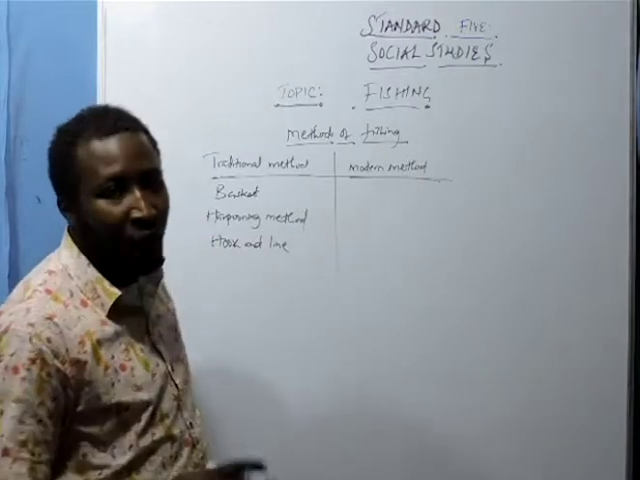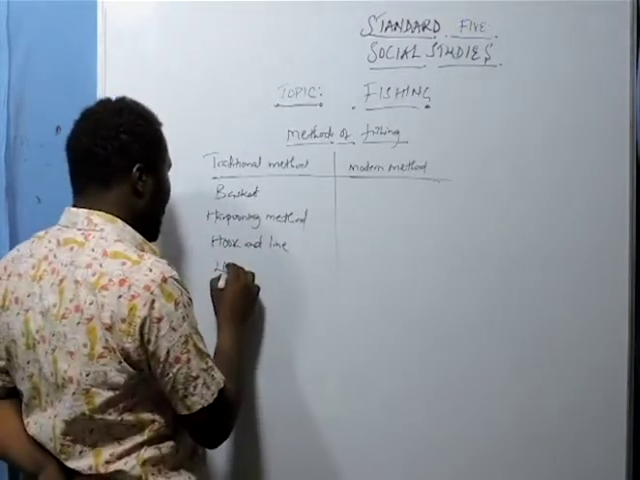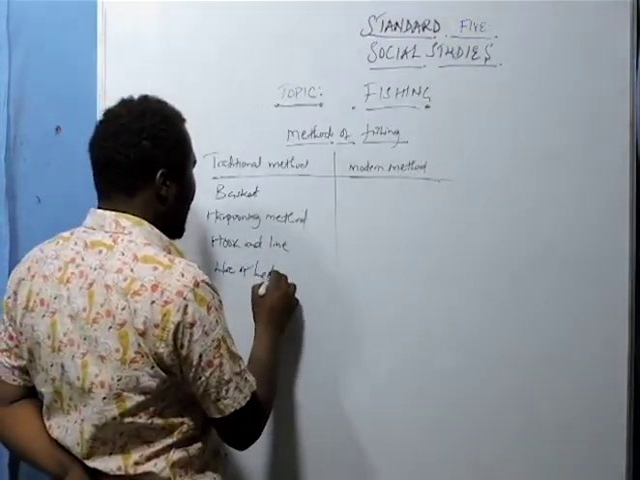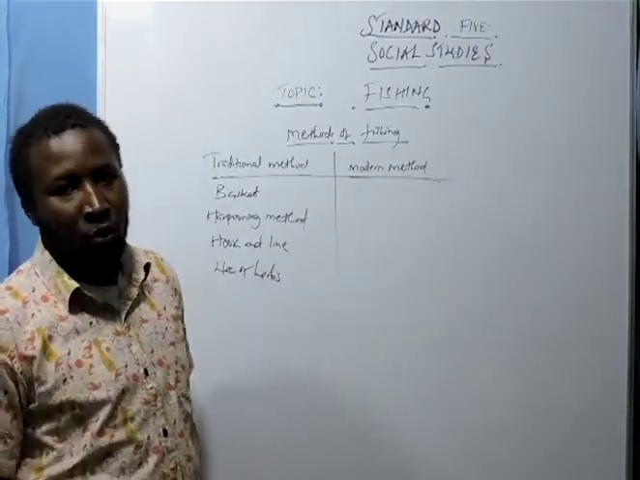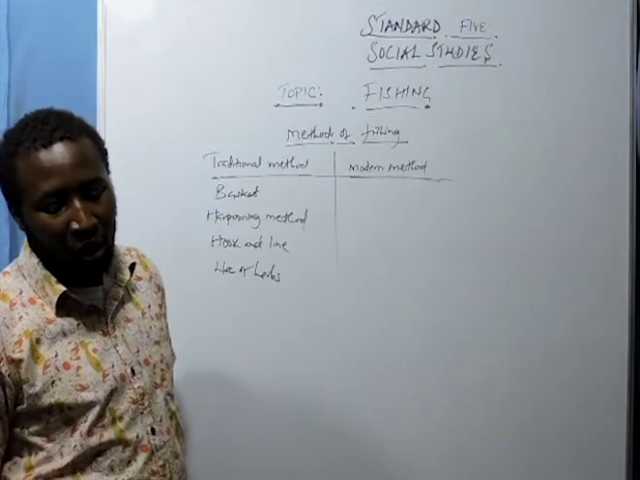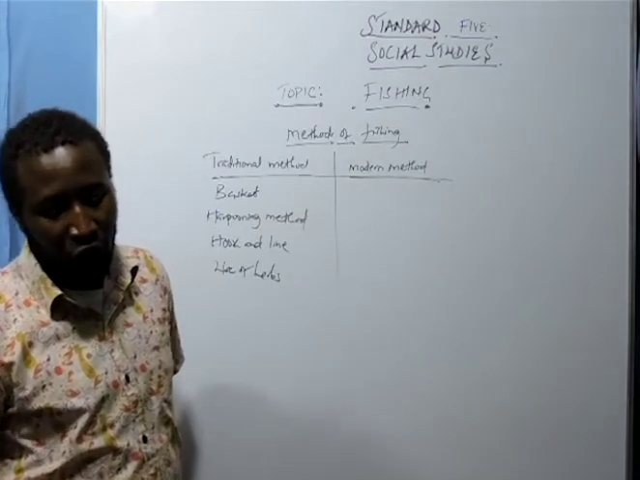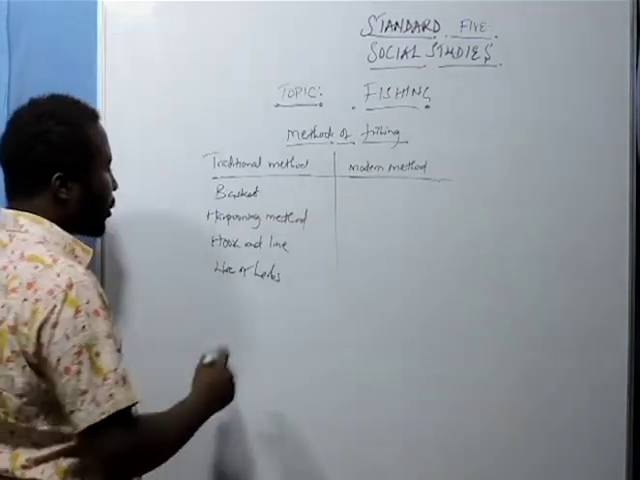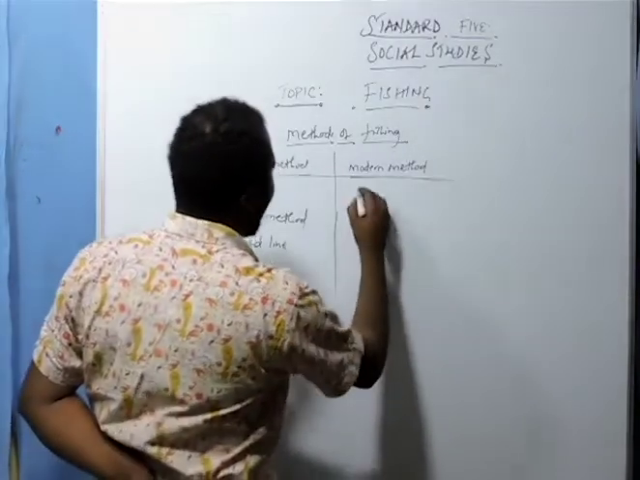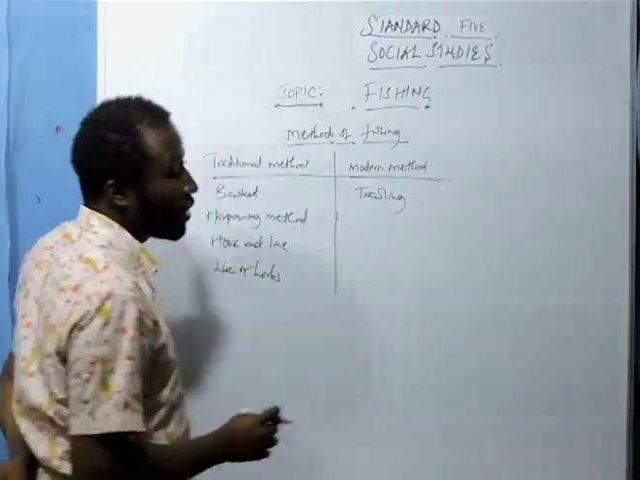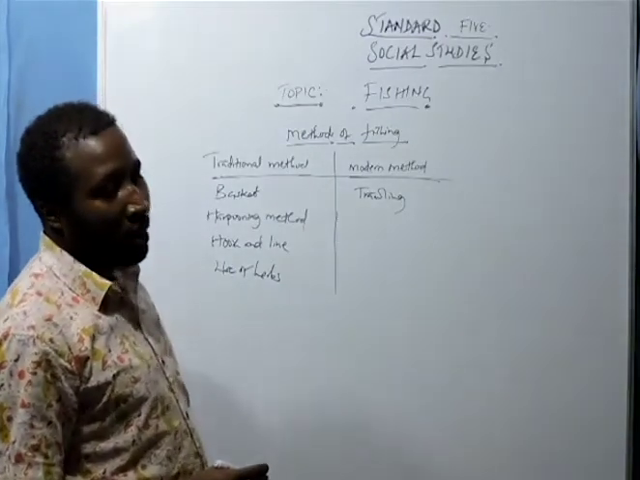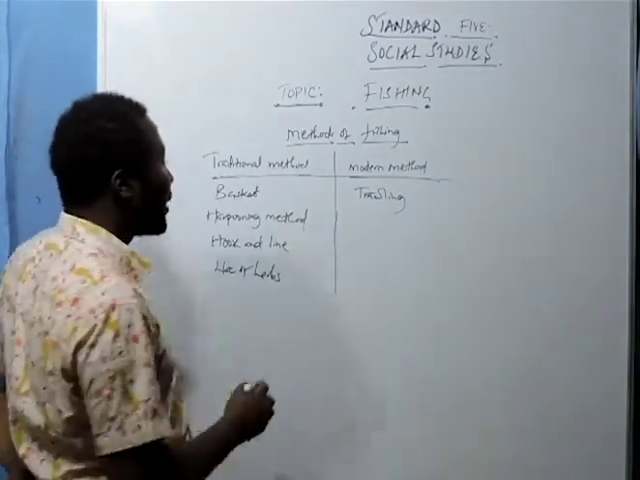We also have the use of herbs. They could use certain herbs, which they put into the water, and they were able to catch the fish. As we look at the types of fishing, one we have is what is known as trolling. We also have what we call net drifting.